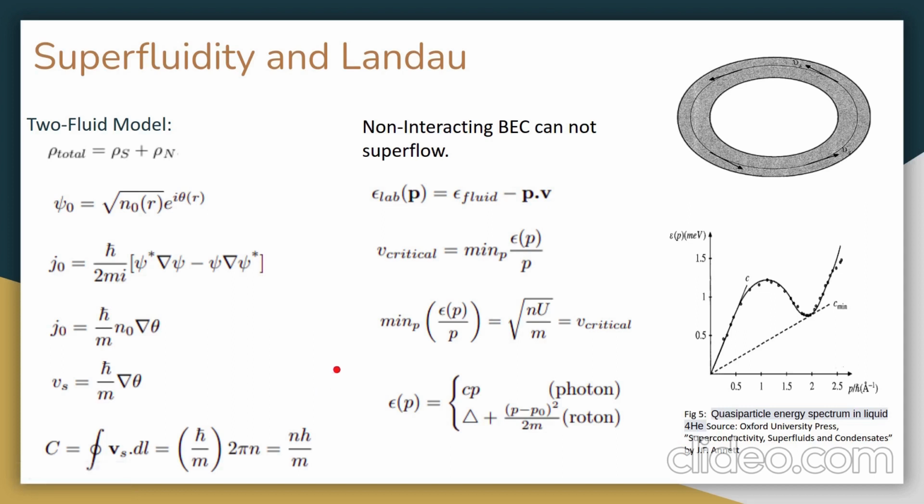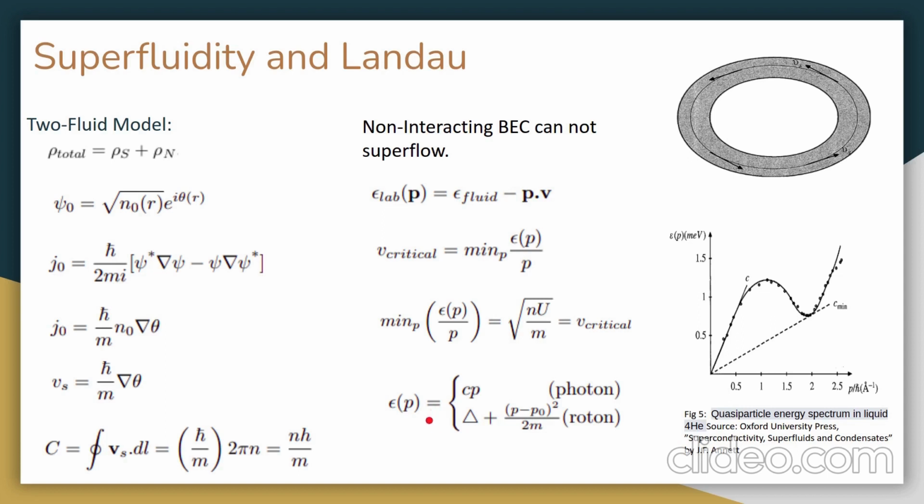Now Landau argued that a non-interacting BEC cannot superflow. For this we can see that the critical velocity to superflow is given by this form, and if we invoke that epsilon of p is equal to p squared by 2m, then we'll see that V critical will be 0, while for an interacting BEC we'll find V critical is equal to square root of nu by m, where u is the interaction potential. We can find the quasi-particle energy spectrum in liquid helium-4, which is defined by the following equation: epsilon p is equal to Cp, which is the phonon part, and delta plus (p minus p naught) squared over 2m, which represents the roton part.